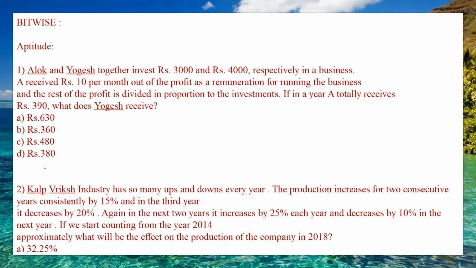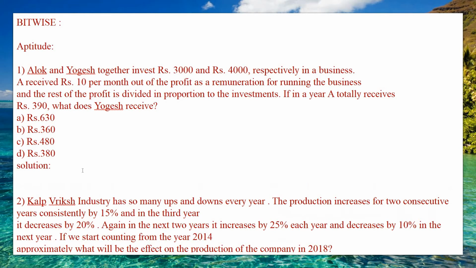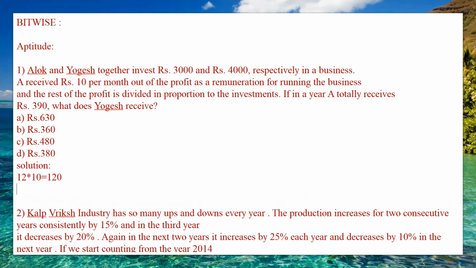The first thing is that Alok received rupees 10 per month for running the business, and in a year A receives rupees 390. We shall see the solution. One year means 12 months, into 10 per month, which is equal to 120. So 120 is the amount which is for Alok.